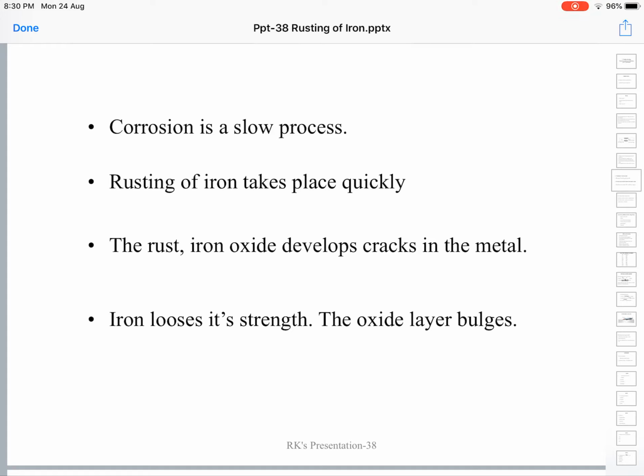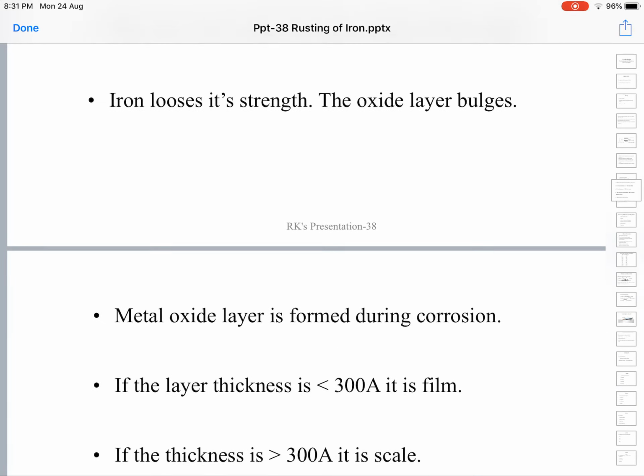Rust increases the rate of corrosion. Once iron is rusted, it increases the rate of corrosion, and iron loses its strength because of corrosion. Iron loses its strength and the oxide layer bulges. When it bulges, there is a gap between the metal and the layer, and it becomes very weak. The oxide layer, that is rust, bulges and it becomes very weak.